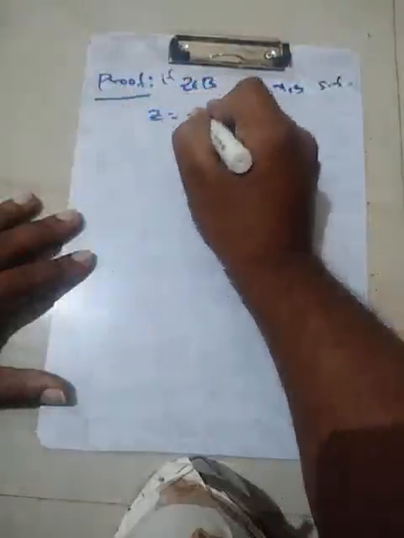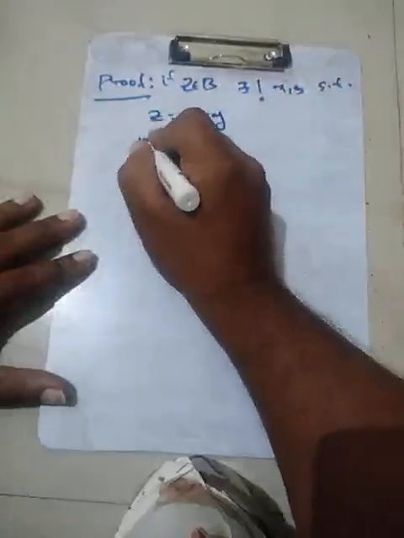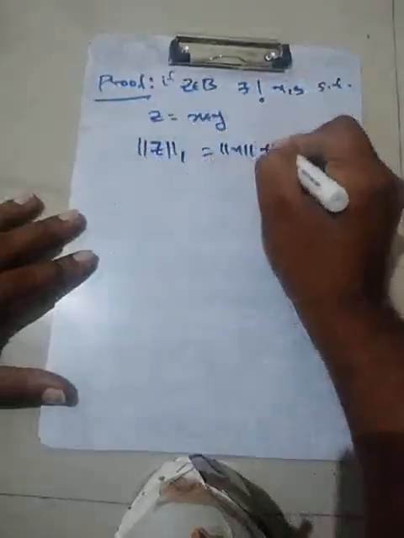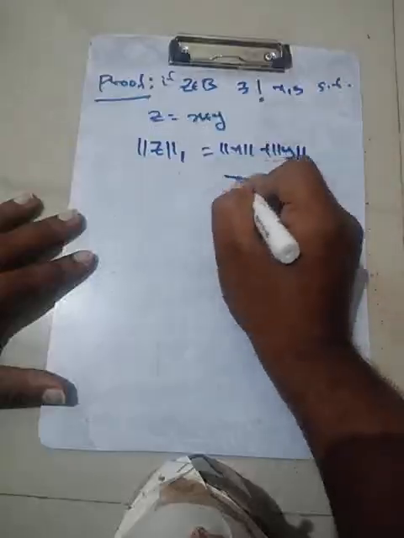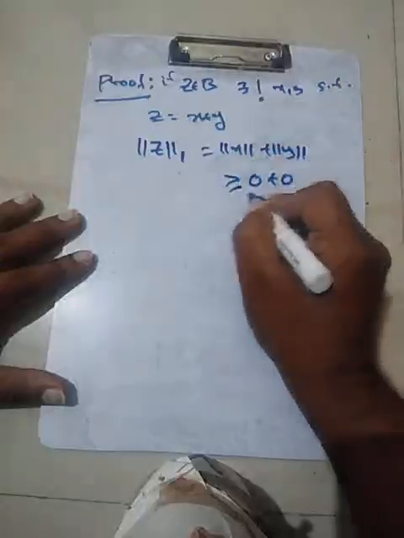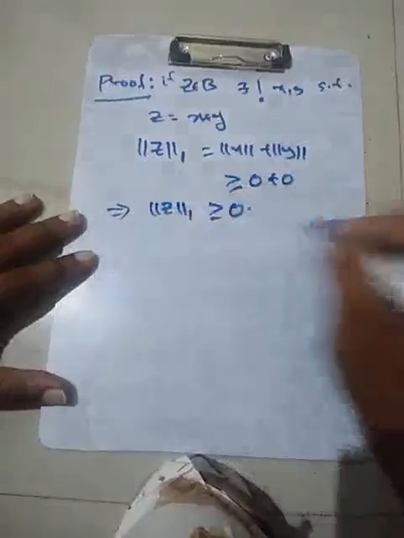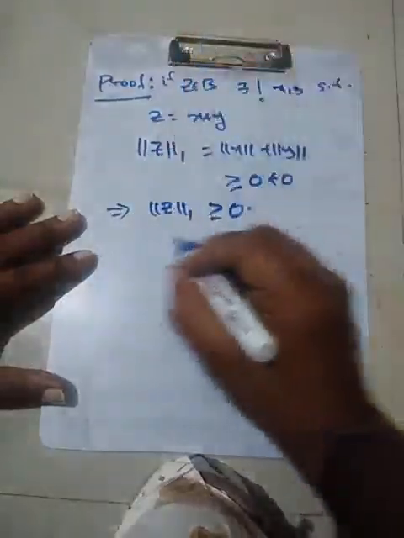So if you take any typical element Z belonging to B, there exist unique X and Y such that Z is equal to X plus Y. Let's check the first property. Norm of X and norm of Y are non-negative, so norm X plus norm Y is greater than or equal to 0 plus 0. This clearly implies that the one norm of Z is greater than or equal to 0. So the norm is non-negative, and Z is any element in B.